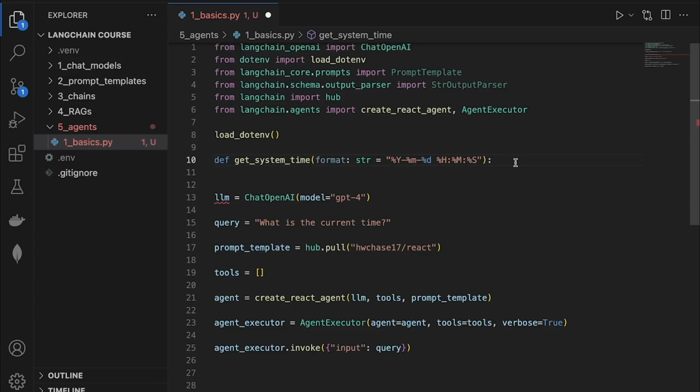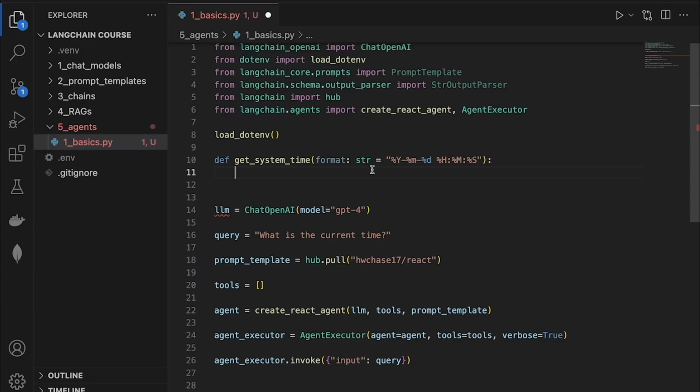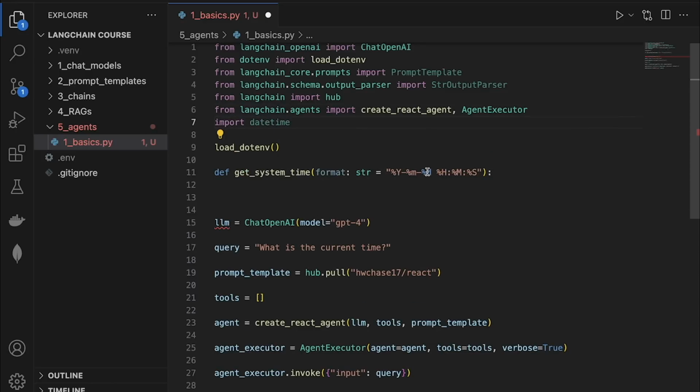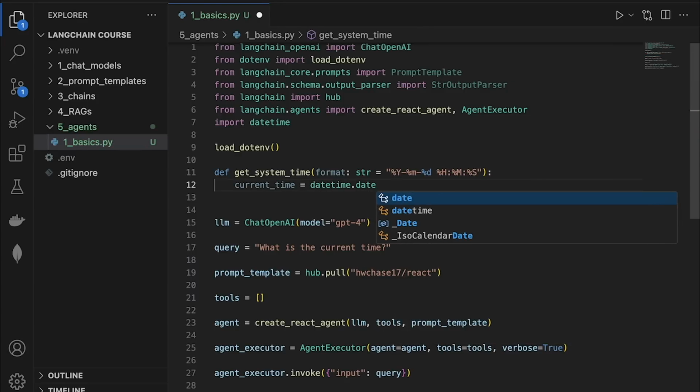Now that we're done with that, let's write the function. To do that, I'm going to make use of the standard datetime Python library that gives you access to the system time. So I can come up here and just say import datetime, and then come back and say current_time is equal to datetime.now. This will give us the current system datetime.